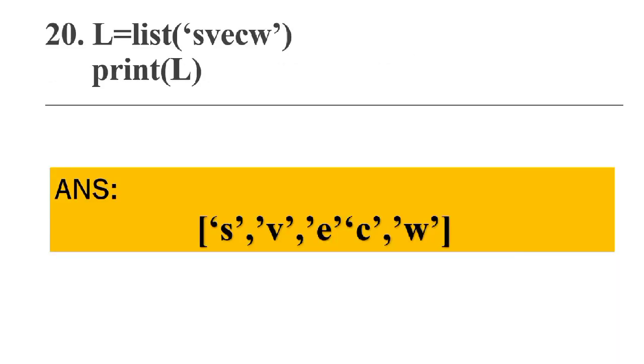We have taken a list and we have assigned the initial value as "swec". So with the list method, we are converting a string into a list. So how will that be printed? It will print the list by separating every character inside the string as a separate element in the list.